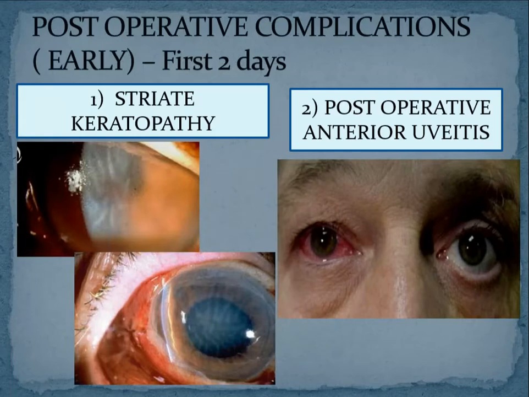Total wound healing will occur only after 1.5 to 2 months. So how can astigmatism occur on the very next day, or in the first 2 or 3 days? It's not possible, isn't it? So you should have a clear concept when you try to answer anything that is asked to you. Early complications means the complications which occur in the first 2 days.